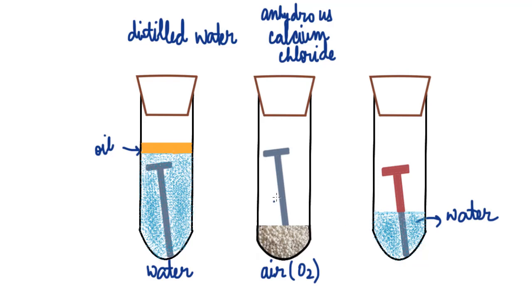So this is water, and this nail is subjected to water as well as air that is present in the test tube. When we leave this setup for say 2 to 3 days, we see that the color of the iron nail in the first and second test tube does not change. But in the third test tube, the part of the nail that was subjected to air and water as well has become reddish brown in color. It has developed a reddish brown coating, which is that of rust. So what can we conclude? We can conclude that both air as well as moisture are necessary for rusting to take place. If any one of them is absent, rusting is not going to happen.